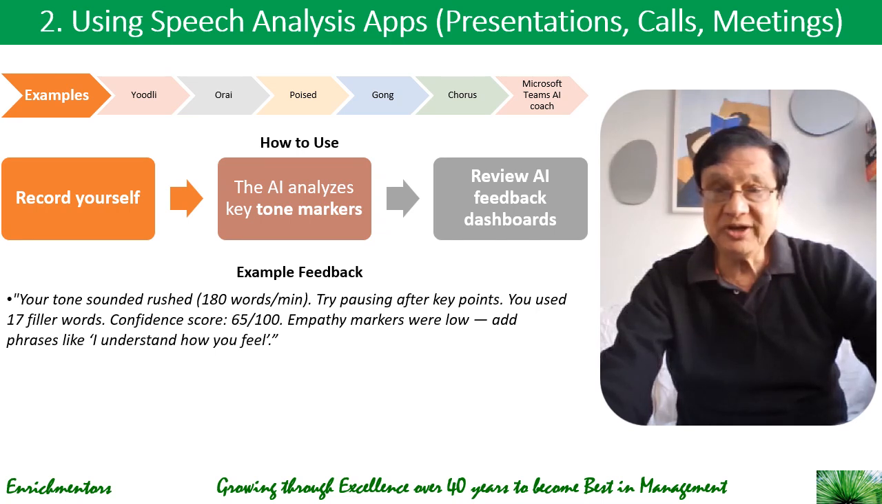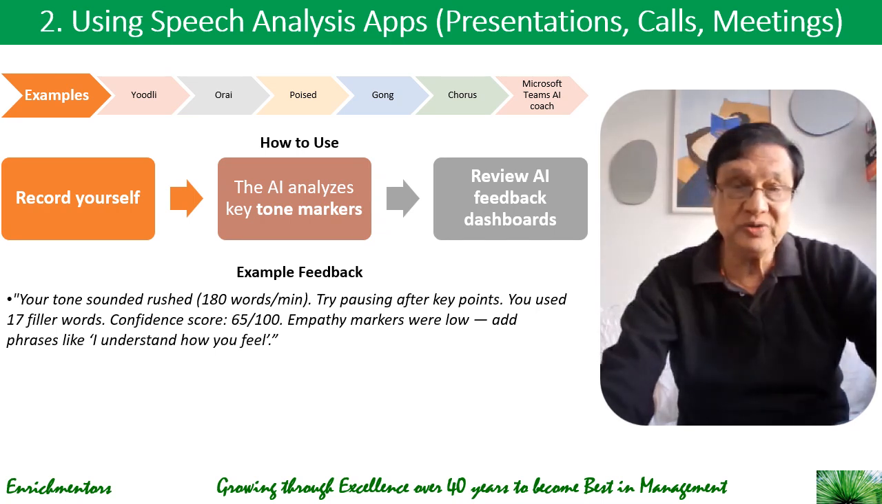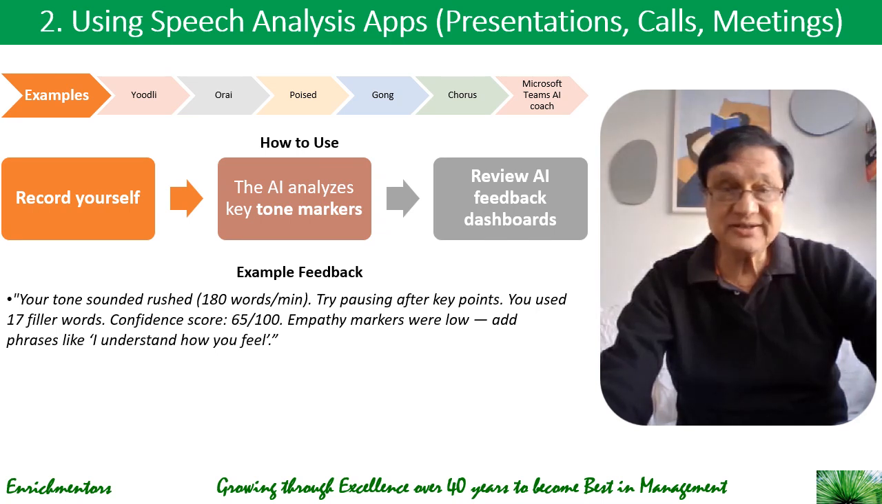Your tone sounded rushed, 180 words per minute. Try pausing after key points. You used 17 filler words. Confidence score is 65 out of 100. Empathy markers were low, and for that you could add phrases like "I understand how you feel." So that's an example of feedback that you could get.